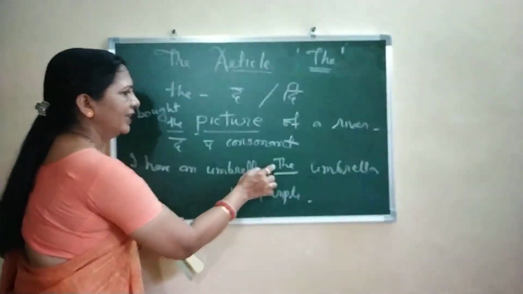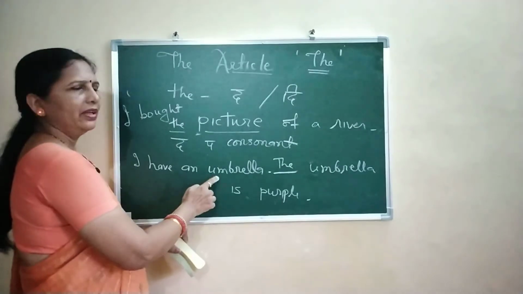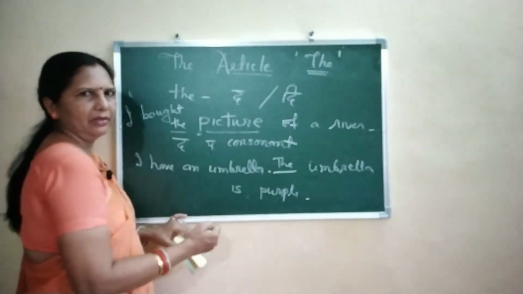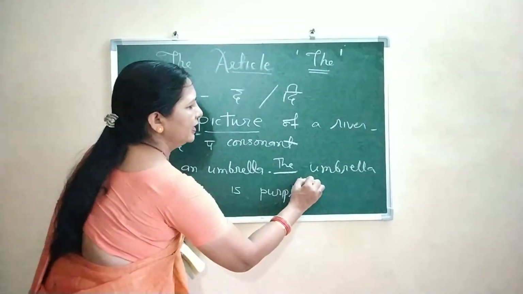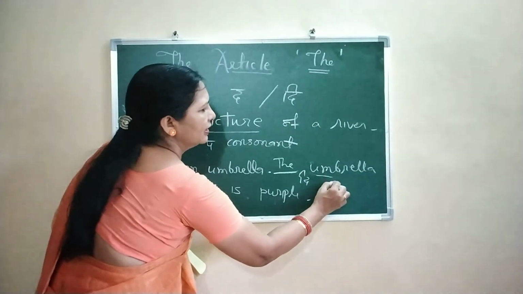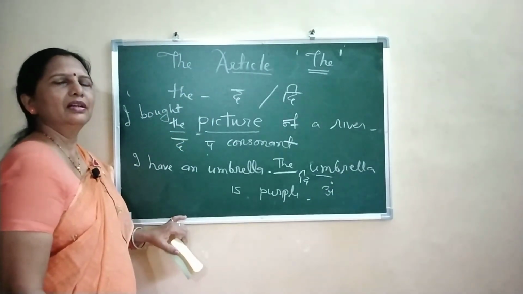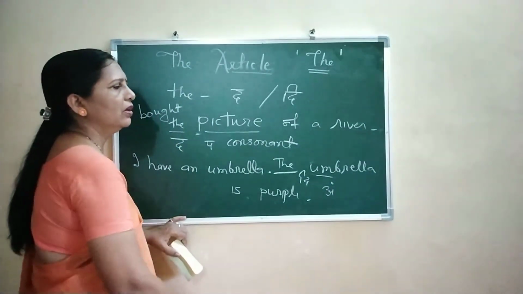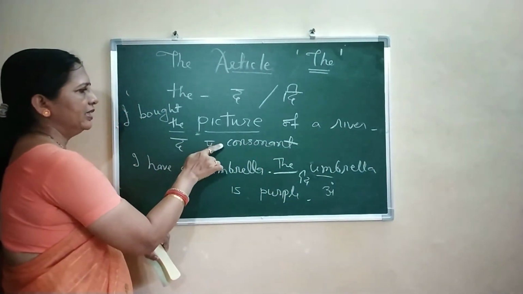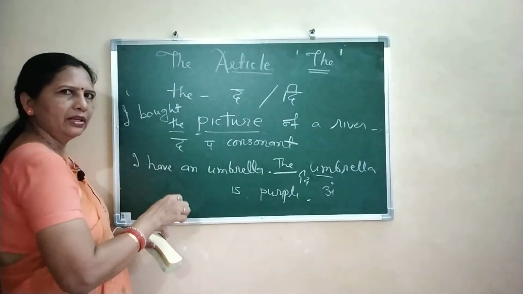Why 'thee' here? Here I am not saying I have an umbrella, but the umbrella is purple. So here it is 'thee', because this sound is a vowel sound, and because it is a vowel sound, we should say 'thee'. And when it is a consonant sound, we should say 'thuh'.